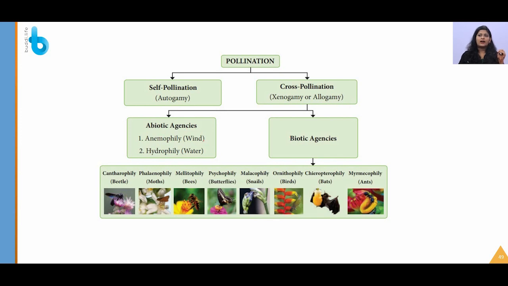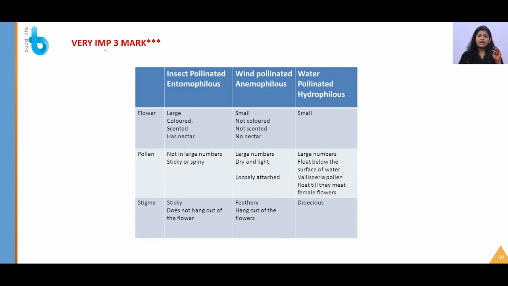Abiotic agents are wind and water, anemophily and hydrophily, and biotic agents are many insects, and out of these, bees are very important for pollination. This is a very important point which you should remember, each and every point, which is nothing but the characters of insect pollinated, wind pollinated and water pollinated flowers.